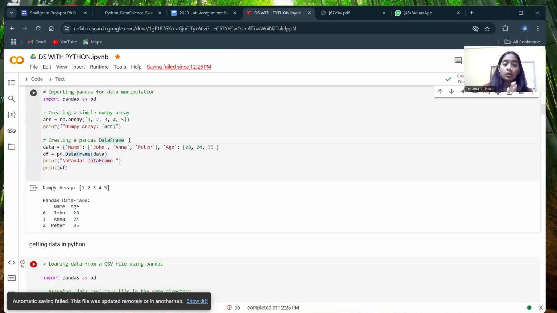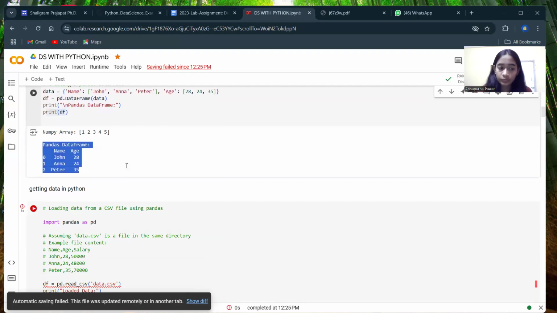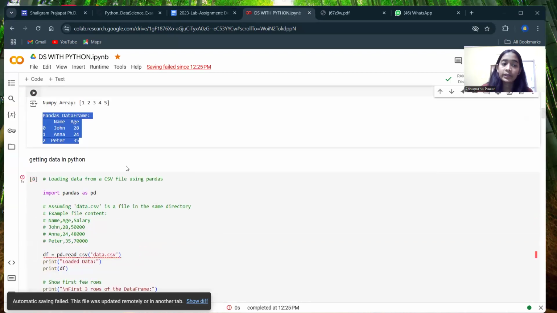Okay, now the data is inserted under the data frame from this statement, that is pd.DataFrame() with the data inside. The data is here, inserted in the data frame, and then print the data frame, print df. print df से हमारा पांडा का data frame print हो जाएगा. How to get in data?